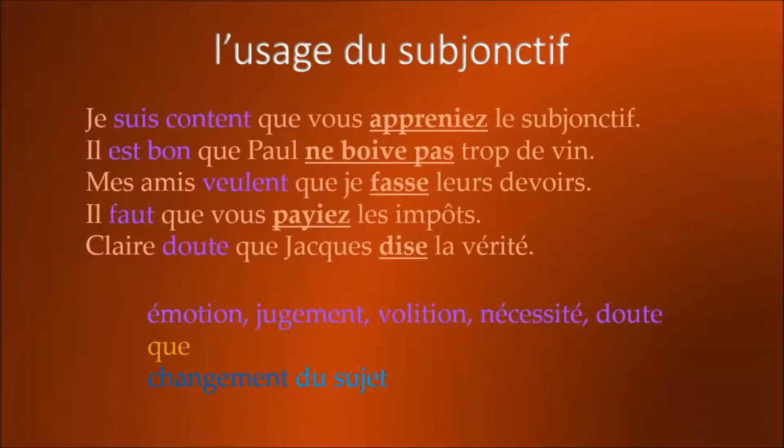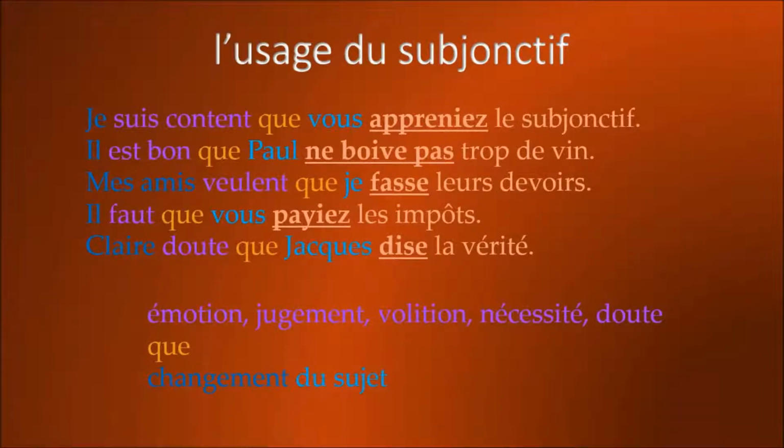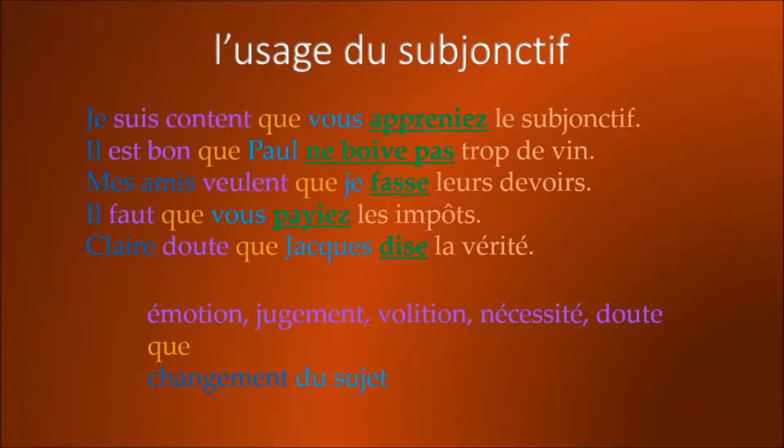After this verb, we need the conjunction que, and after the conjunction que, we need a different subject than the subject at the beginning of the sentence. And so in the first example, we have je, followed by vous, that's different. In the second, il, followed by Paul, that's different. In the third, mes amis, followed by je, that's different. In the fourth, il, followed by vous, that's different. And in the last, Claire, followed by Jacques, that's different. With those 3 criteria met, the verb in the second part of the sentence goes in the subjonctif.